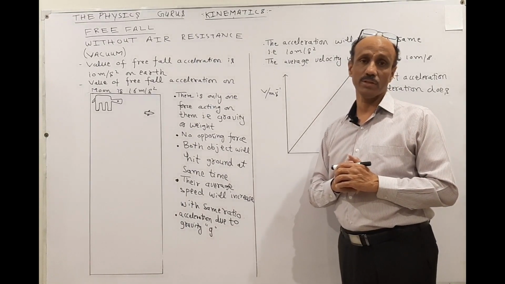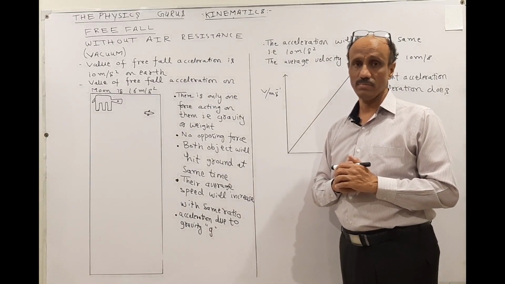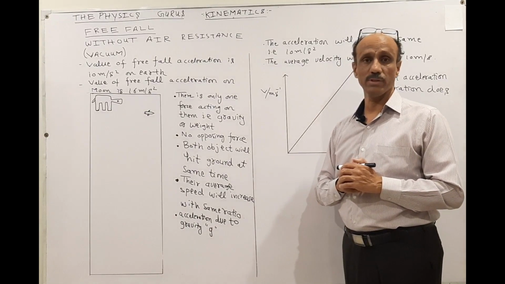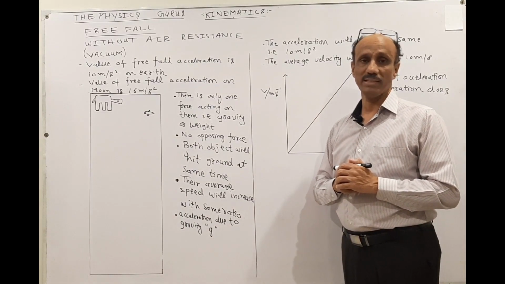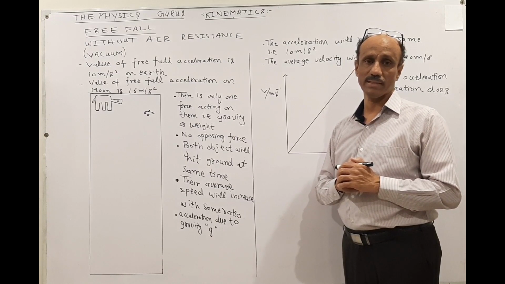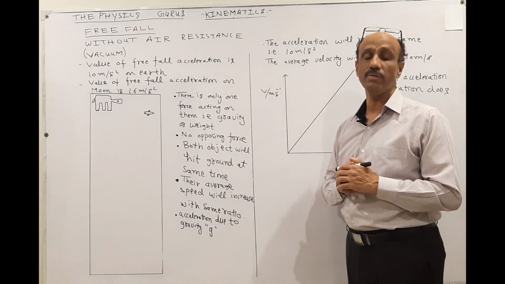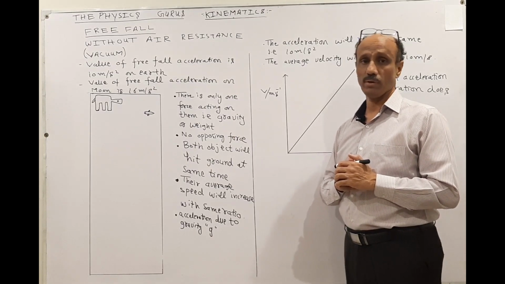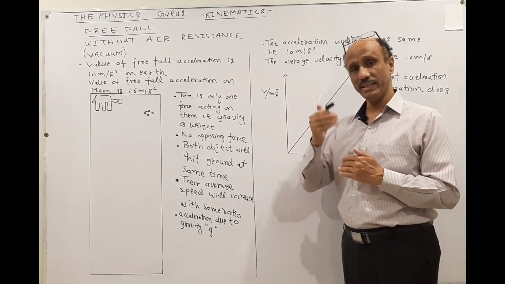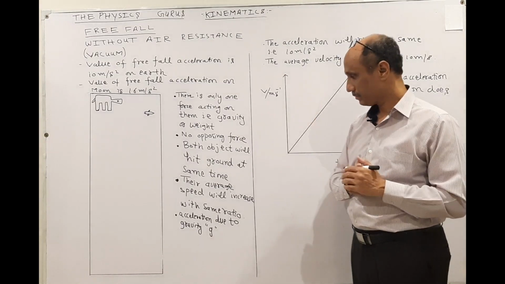Initially, when time is 0, they are at rest, so speed will be 0. After 1 second they will attain a speed of 10 meter per second, after 2 seconds 20 meter per second, and then 30 meter per second. So there is an increase of 10 meter per second.